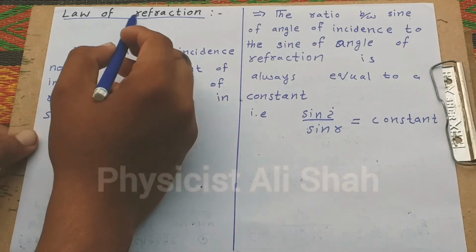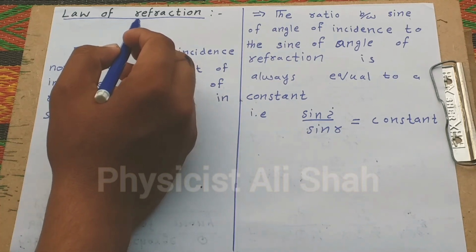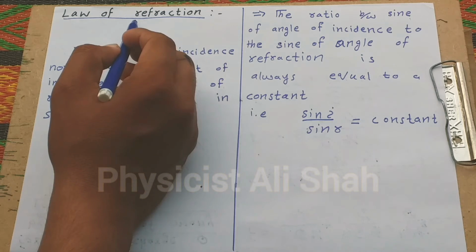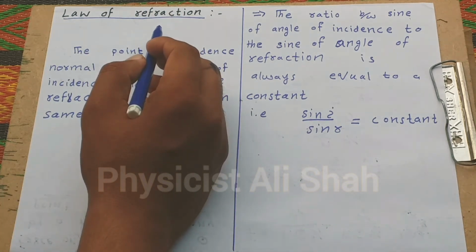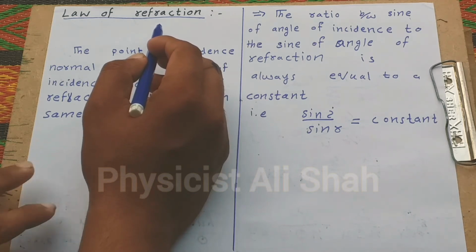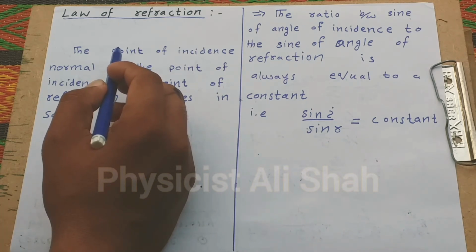Today our topic is the law of refraction. First, to understand who is the discoverer of the law of refraction. The actual law of refraction was discovered in the early 1600s by a Dutch mathematician and geodesist, Willebrord Snell van Royen. The law of refraction is also called Snell's law, because it is named after its discoverer. Okay, we understand the law of refraction from two definitions.